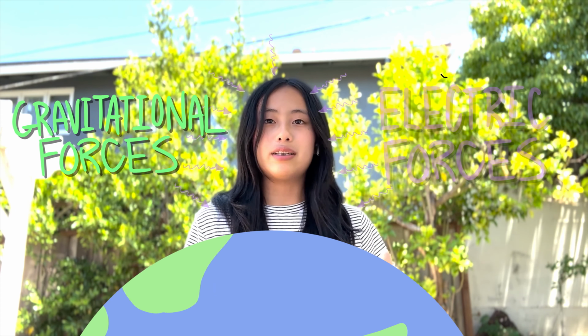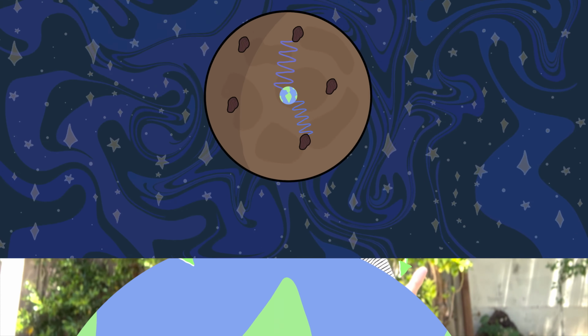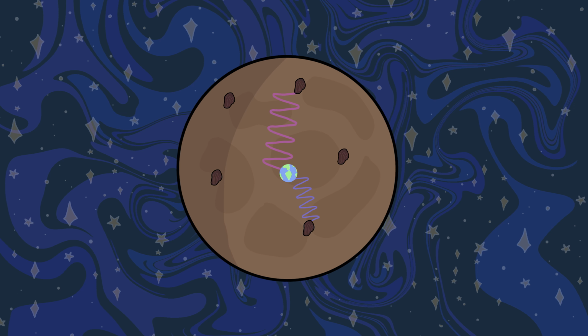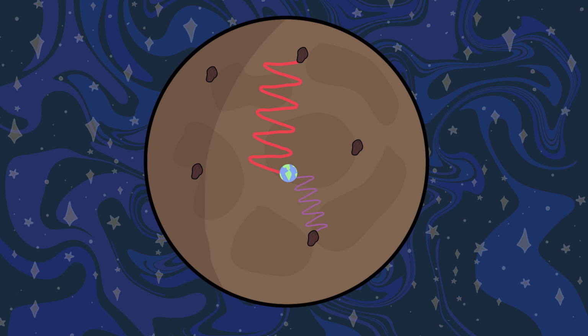The Earth and the objects within our galaxies are held together by gravitational and electric forces, which basically overpower any expansion. If we go back to our cookie, we can see that the raisins are held together more strongly than the cookie dough, and thus the force of expansion doesn't really affect them at all. This is the same with us and our galaxy. The forces holding us together are much greater than any expansion forces, so we'll be fine.